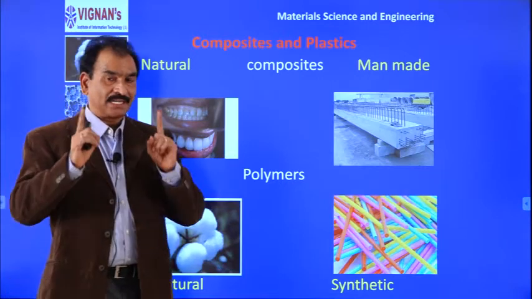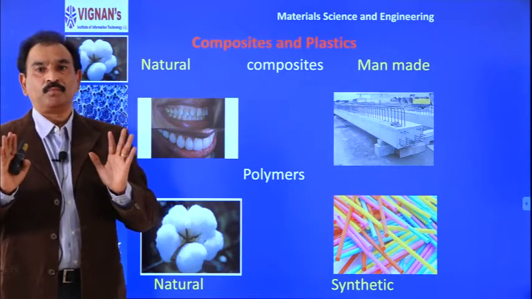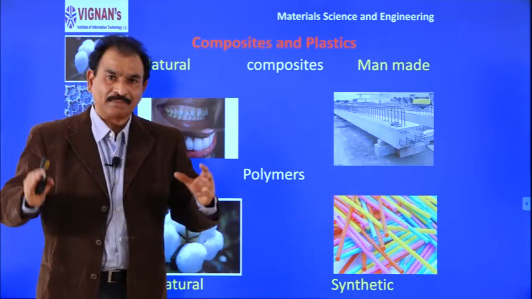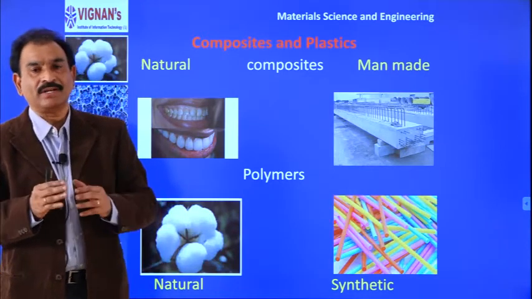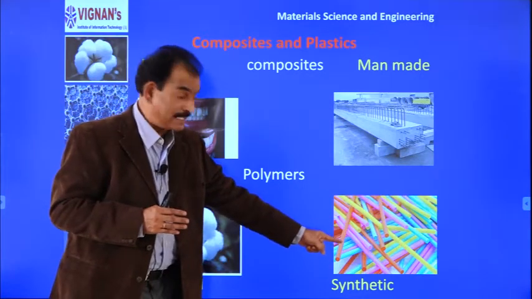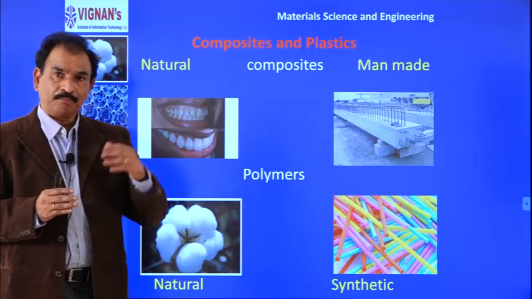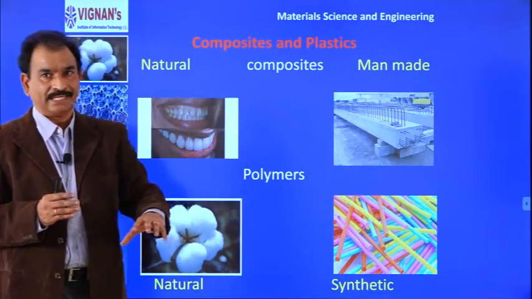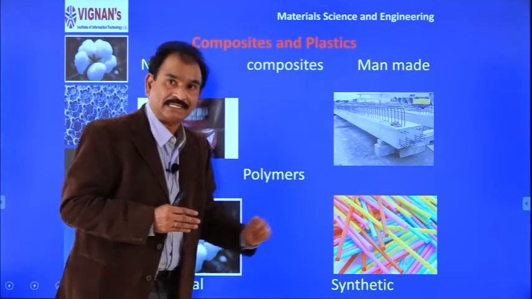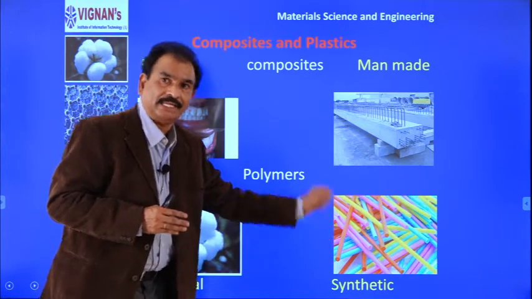But friends, please try to understand, we never use pure polymers for any product. We prepare polymers by adding some other materials. That is what we indirectly call compounding of polymers. By compounding of polymers, we get a material that is called plastic. So, plastic is a combination of a polymer and some other material. That is called synthetic plastic. So, plastic contains both polymer and some other material.